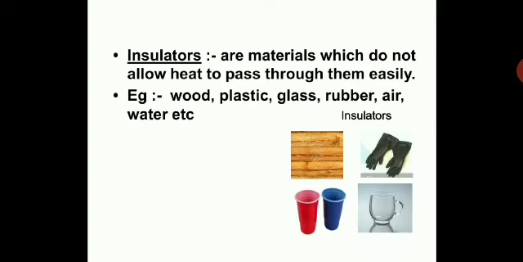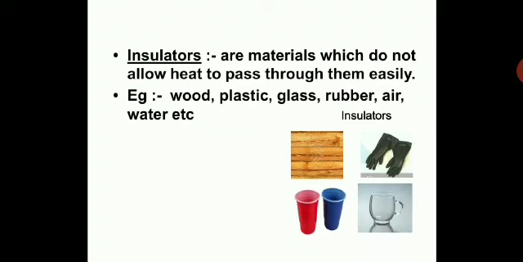You have a utensil that is a saucepan. You can have a handle made up of wood, or it can be made up of some material which will not conduct heat, like thermosetting plastic, bakelite. They are all bad conductors of heat. That's why we make handles made up of either wood or bakelite, so that when you hold the pan, the heat does not pass into the handle, and you don't get burned, or you don't feel hot when you're holding the pan.